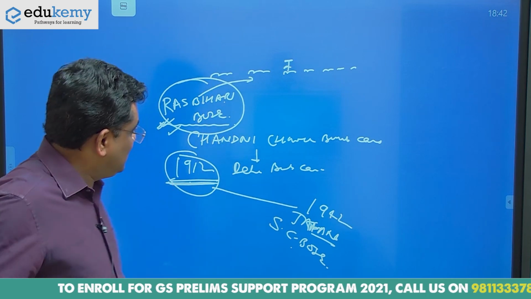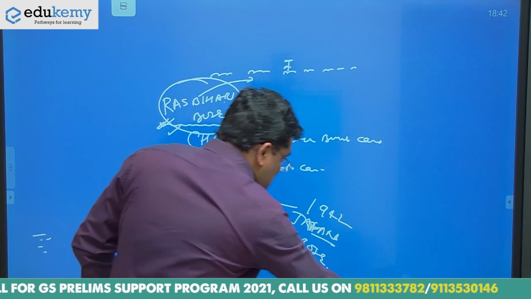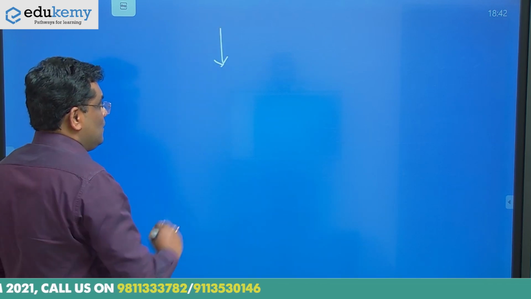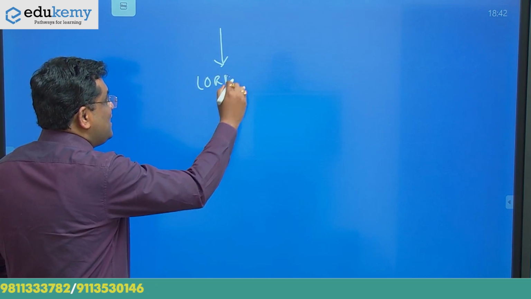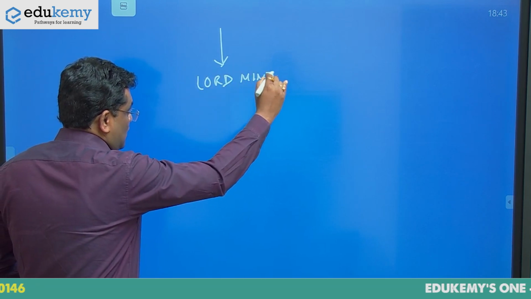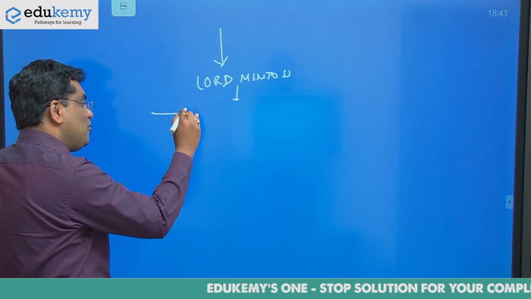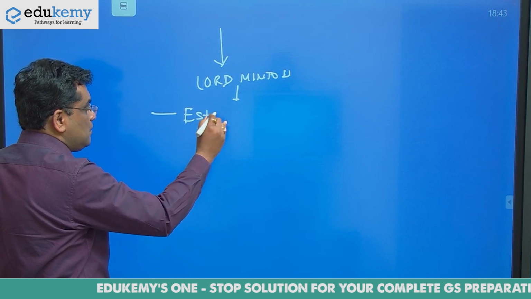Okay, then I told you about Lord Minto. He was a silent killer. He came immediately after Lord Curzon, right? And then during his time, we can see the establishment of the Muslim League.